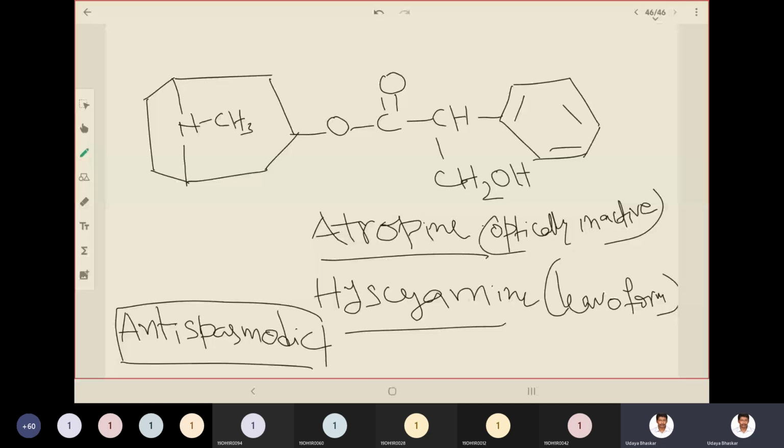Then remember this group. Is it not like acetate, which has an alcohol in its side chain and a phenyl ring at the other end?